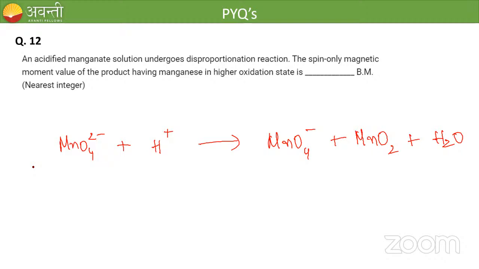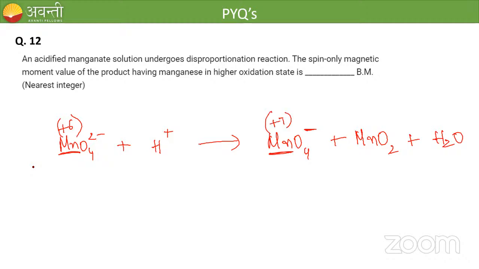In the reactant side, what is the oxidation state of manganese in manganate? It is +6, right? Very good. What about the product side? In MnO4 minus, permanganate, what is the oxidation state of manganese? Very good, it is +7.